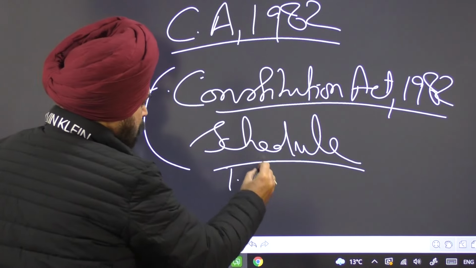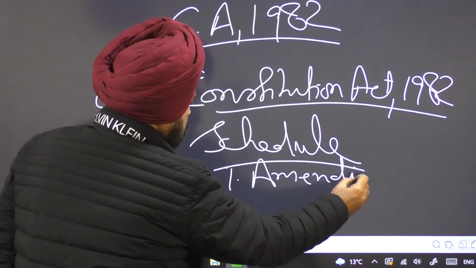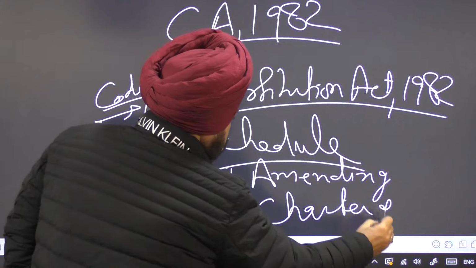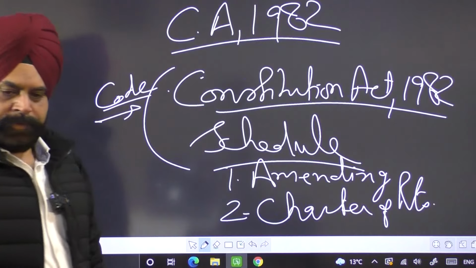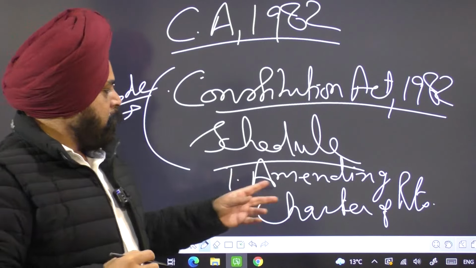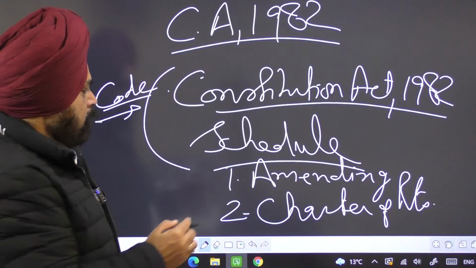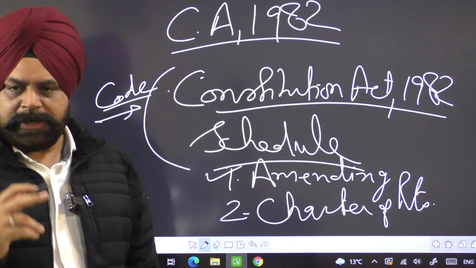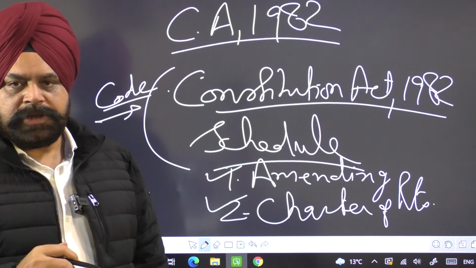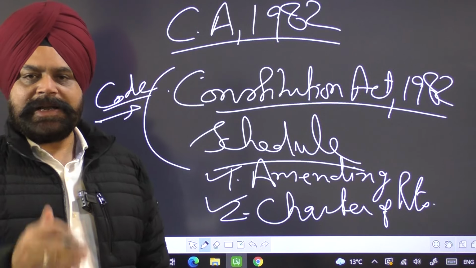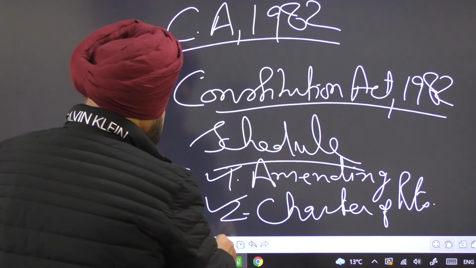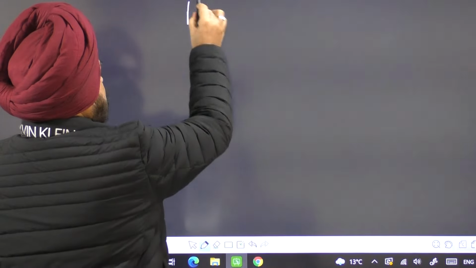It contains the amending power, which was not earlier available. Second, it contains the Charter of Rights. Two major drawbacks which were there in the 1867 Act were removed by this Constitution Act 1982. That is, the amending power has been given to the Canadian Parliament. Second, the Charter of Rights has been introduced, and the basic rights have been declared as constitutional rights by this Constitution Act 1982.